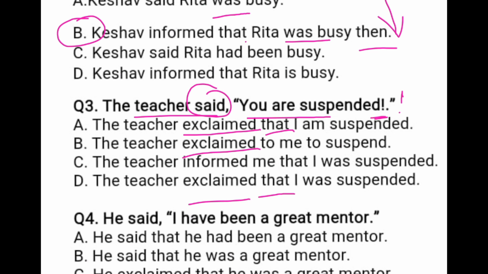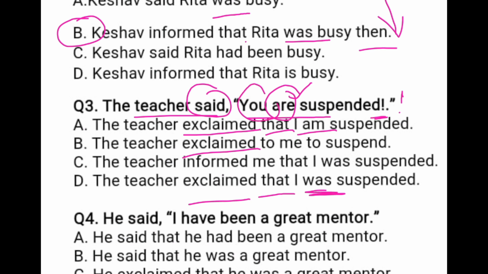But here you have the present tense in the reported speech, but reporting verb is in the past tense. So you have to change this into past, or is changed into was. In first option, there's no change in the tense. So your right option is: The teacher exclaimed that I was suspended.